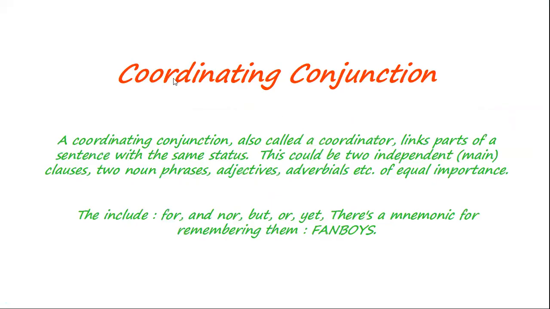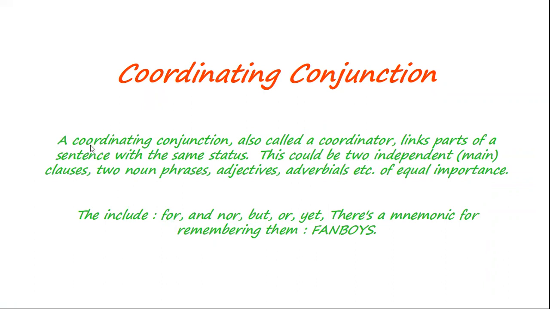First, we are going to see coordinating conjunction. What is meant by coordinating conjunction? A coordinating conjunction, also called a coordinator, links parts of a sentence with the same status. This could be two independent main clauses, two noun phrases, adjectives, adverbials, etc. of equal importance.